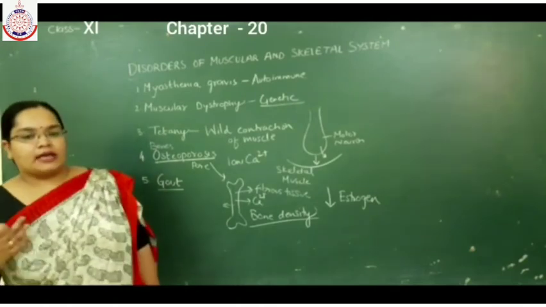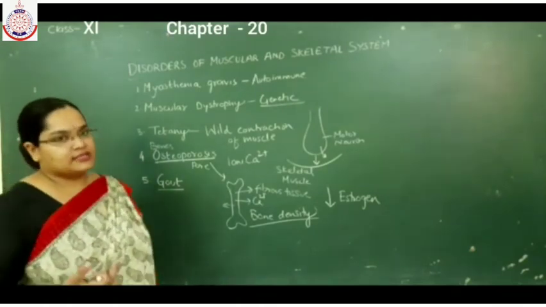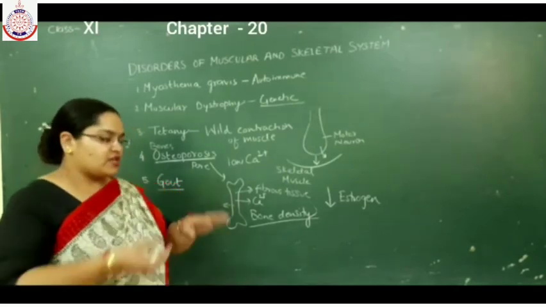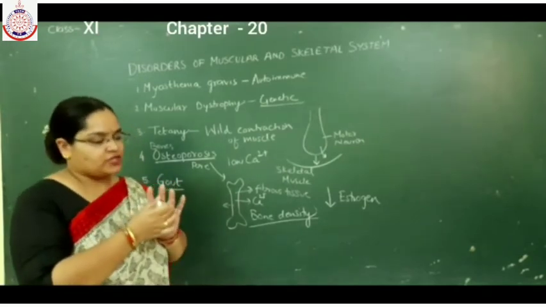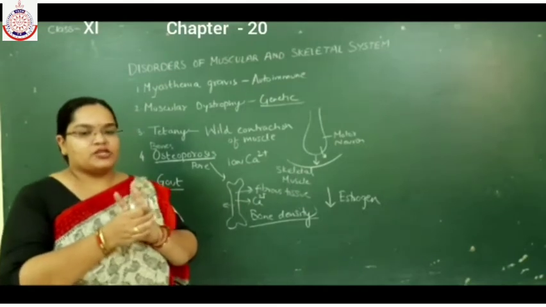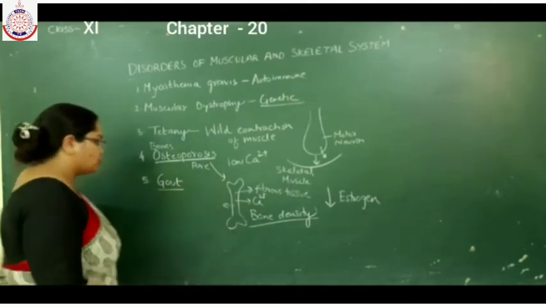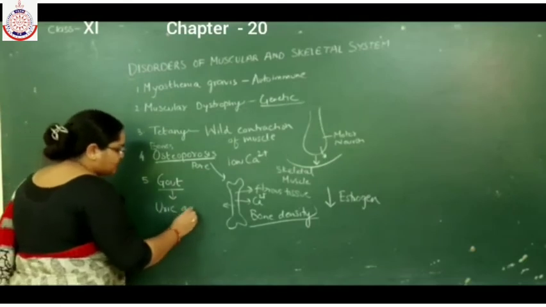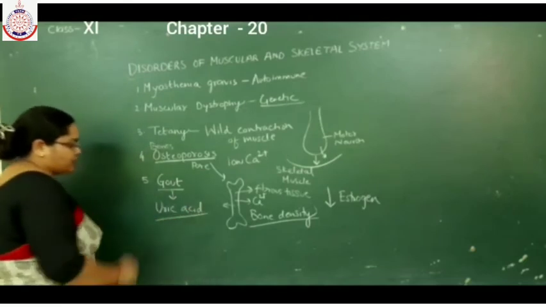What do you mean by gout? Gout is the inflammation of the joint. It is a condition in which there is inflammation of the joints, and the inflammation of joints is due to deposition of uric acid in the joints.